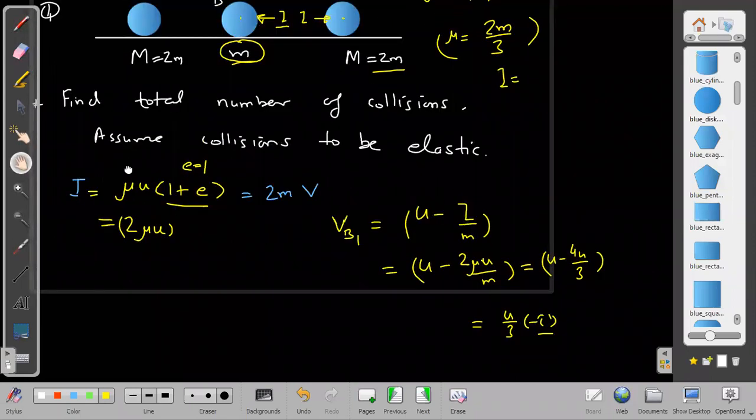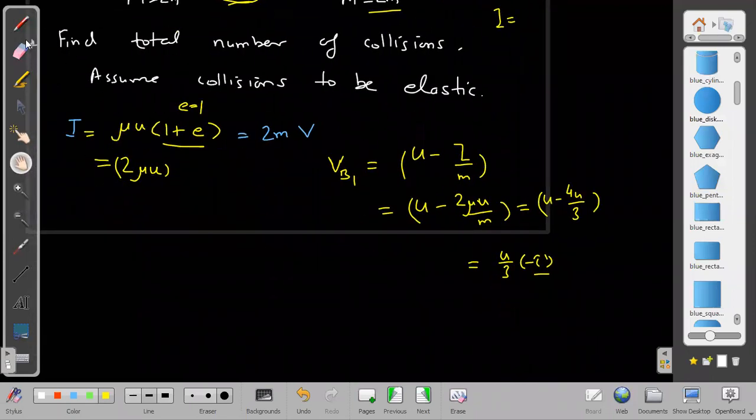And what velocity will it provide to the second one? To the second one, it is providing velocity 2u by 3 forward, along i cap, that is the impulse divided by 2m. That is the velocity provided to C after collision, after the first collision. 1 represents the first collision. So after the first collision, it will become 2u by 3.